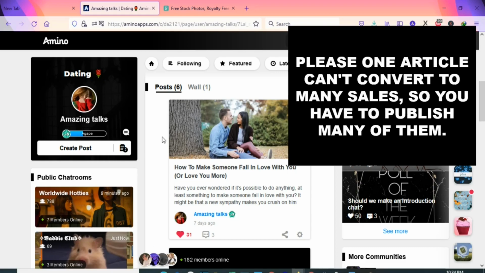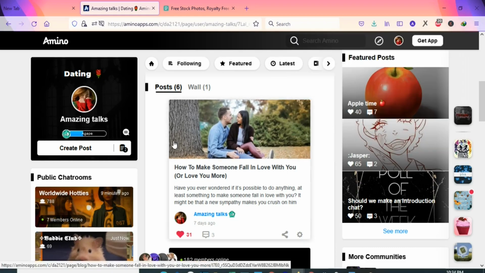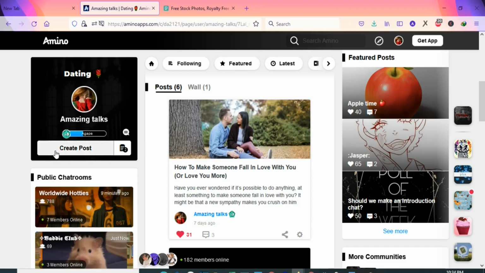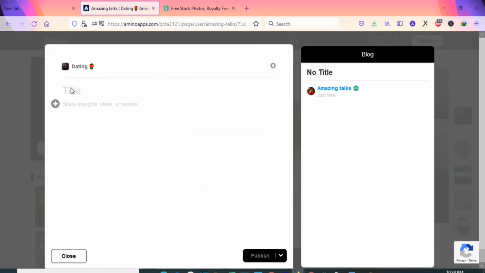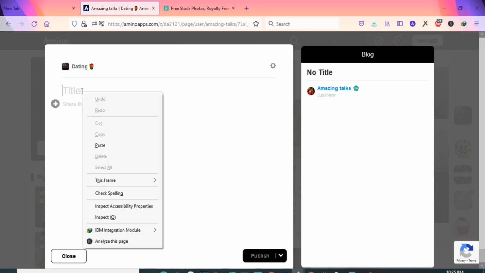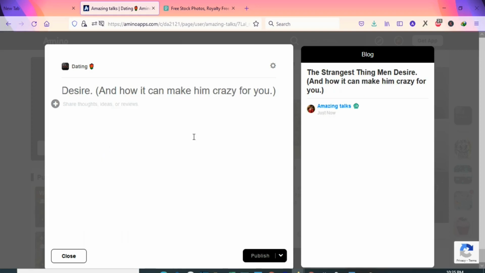Now let's create our post so that you see how it works. To create a post, you are just going to come here and click on create a post. Once you click on create post, you are going to enter the title of your post here. You are also going to enter the body of your post here. We already have an article, so I'm going to copy the article and paste it here for you to see. We are going to paste the title of the article here. Once you paste it, you are going to copy and paste the body here.